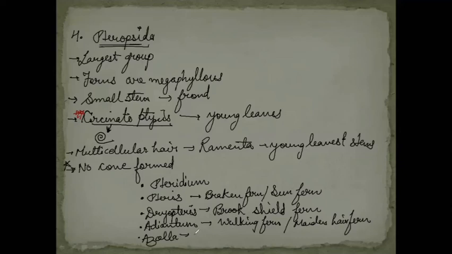Azolla is known as aquatic fern, another important example for us, not only important for the diversity topic, but it is important for other chapters also. And it is the smallest pteridophyte, which is also a biofertilizer. So I'm not going to resist writing these points: the smallest pteridophyte, and it is also a biofertilizer.